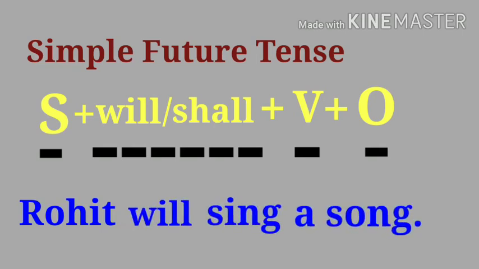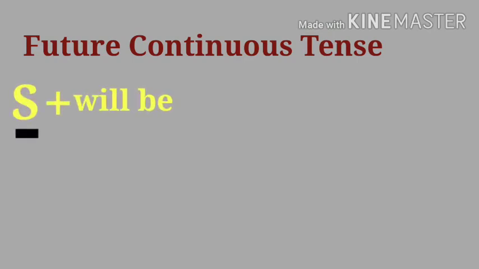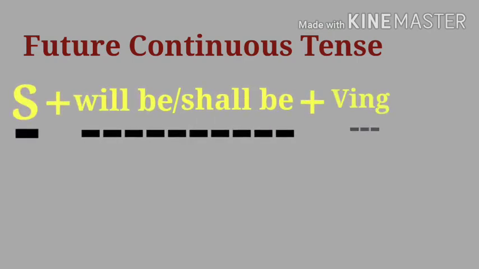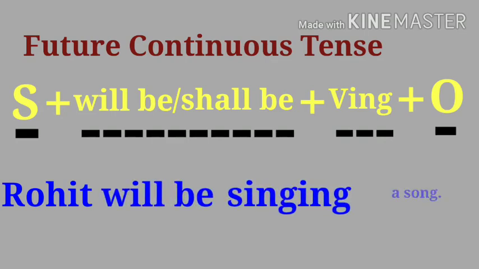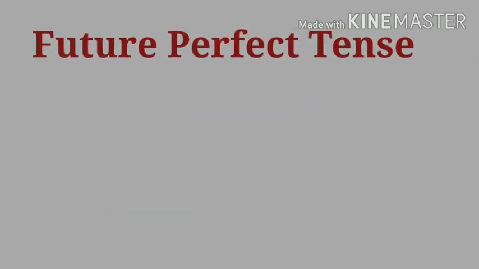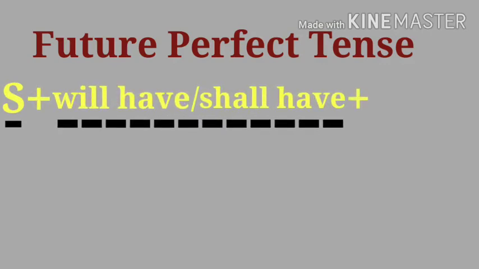Now the second tense from future tense is future continuous tense, and the structure is subject plus will be or shall be plus ing form of the verb plus object. So the sentence is Rohit will be singing a song. The third is future perfect tense, and the structure is subject plus will have or shall have plus PPV, that is past participle of the verb plus object.